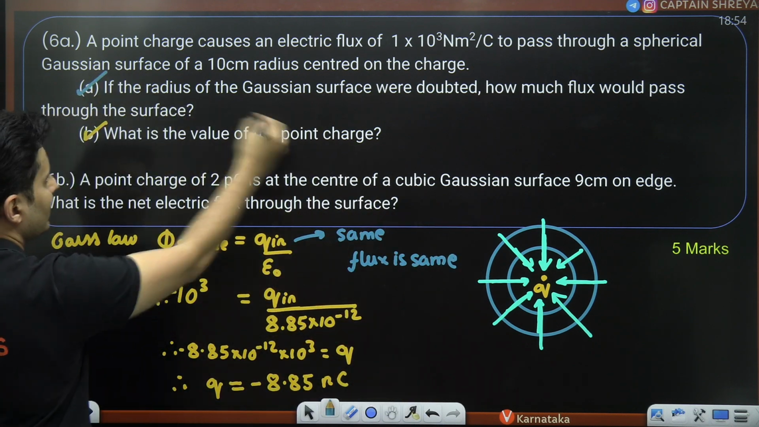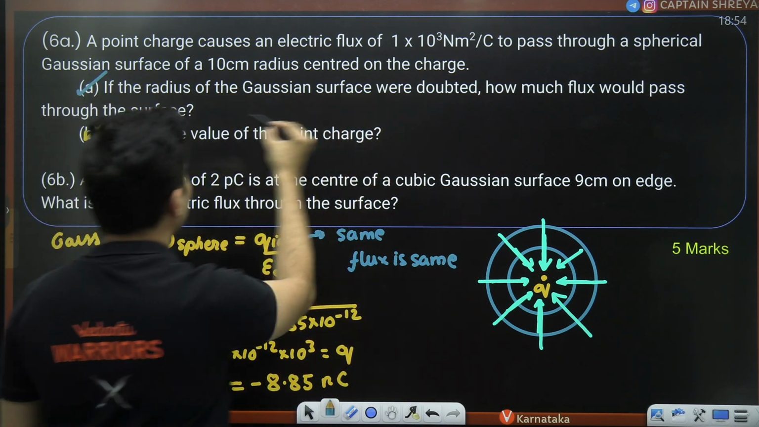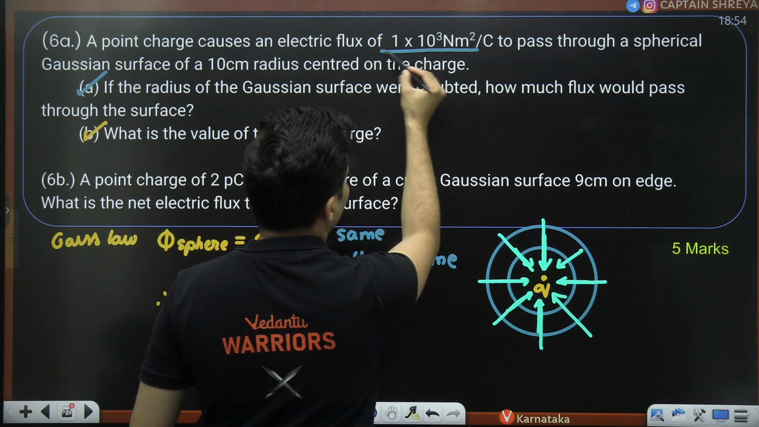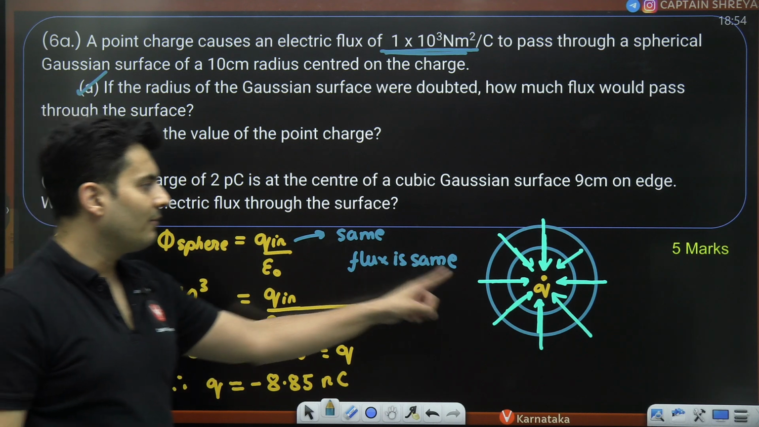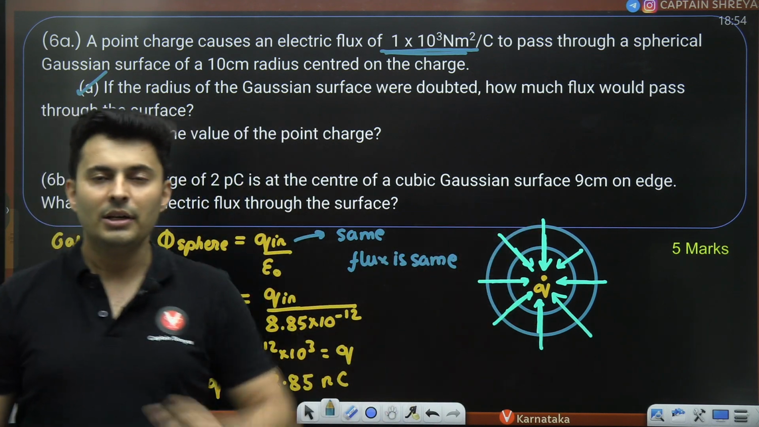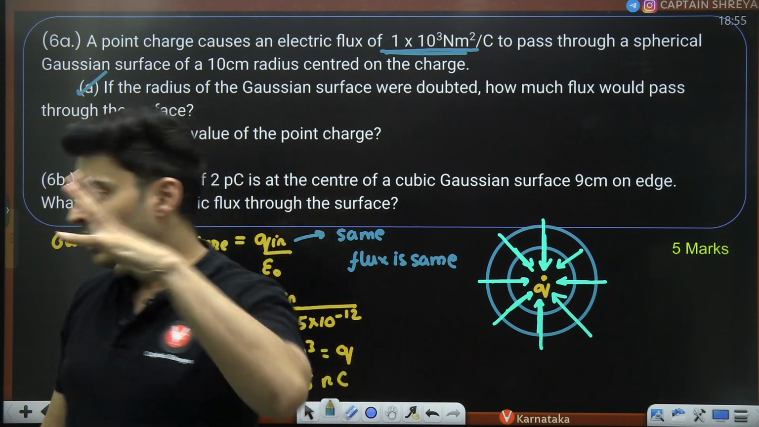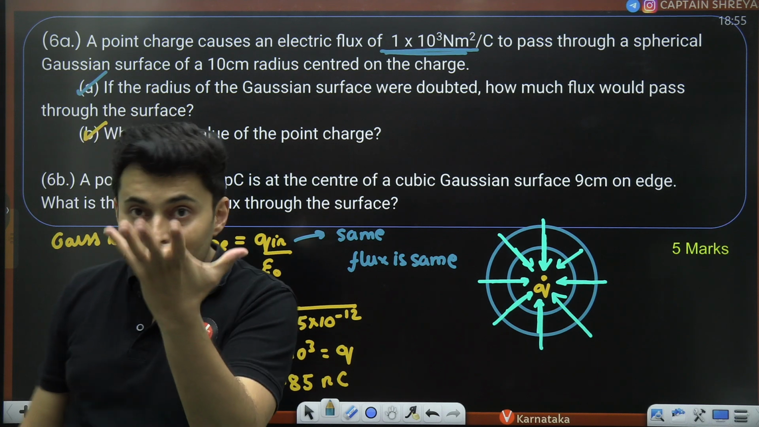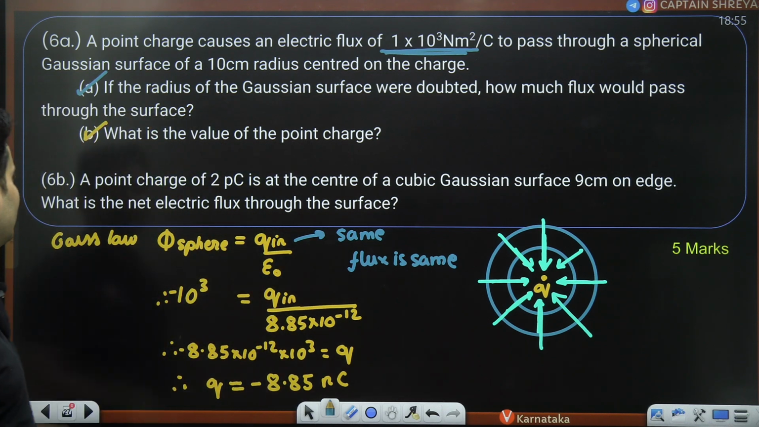So the first answer will be how much flux will pass. The answer for that will be exactly this one. Same flux, because same charge is there inside. Same lines are going to pass. No different, no new, no line is omitted. It is the same flux. Hence the answer is same.